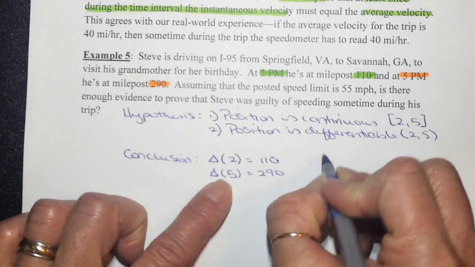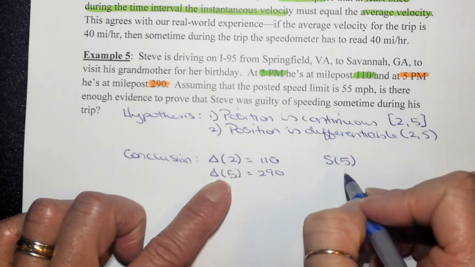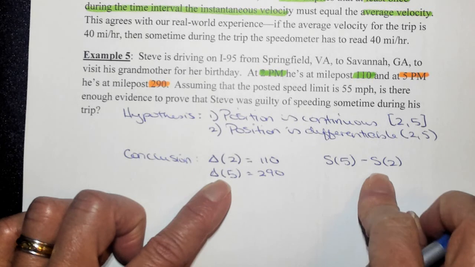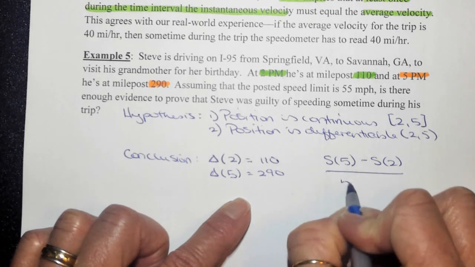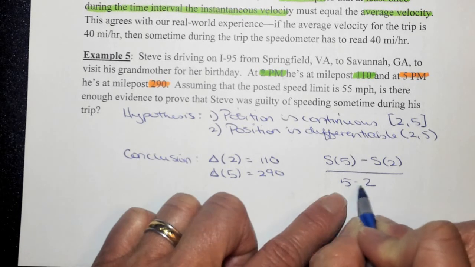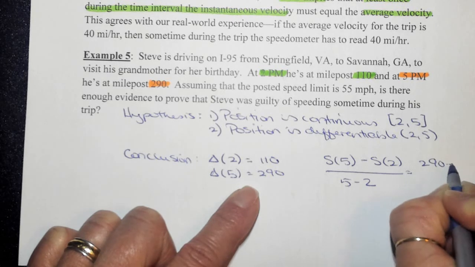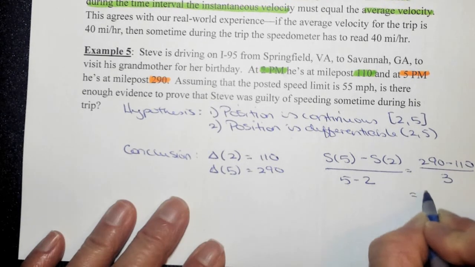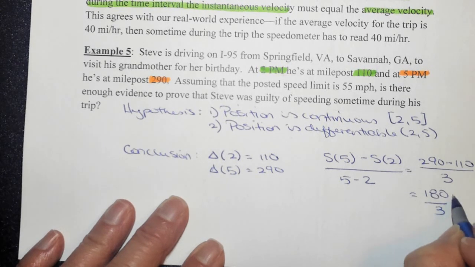So we're going to take S of 5, the position at 5 minus the position at 2. This is your distance over your time, 5 minus 2. So this is 5 p.m. minus 2 p.m. So here we've got mile marker 290, our distance, minus 110 over 3. So this is 180 miles divided by 3. So this is miles, and this is hours.